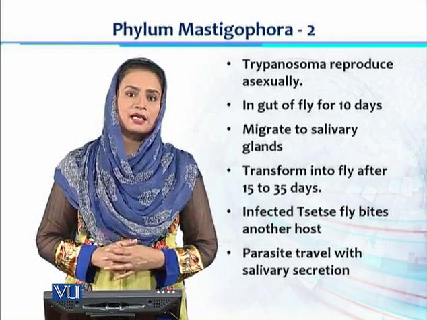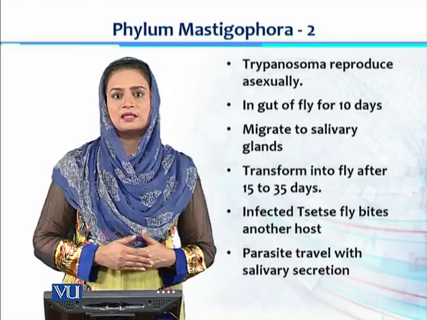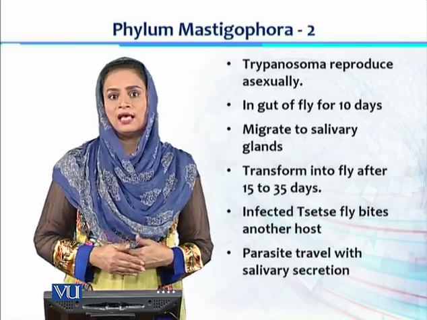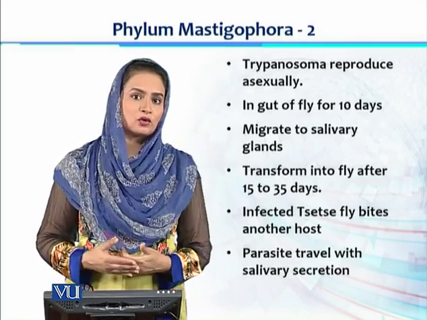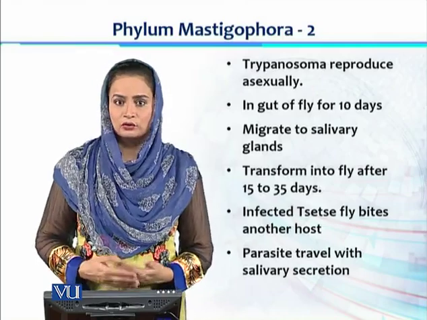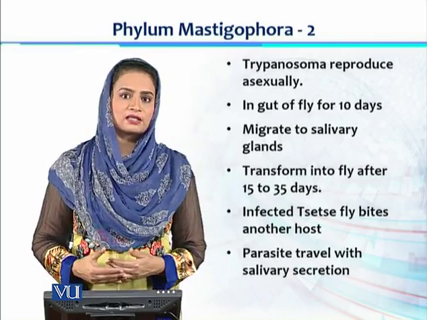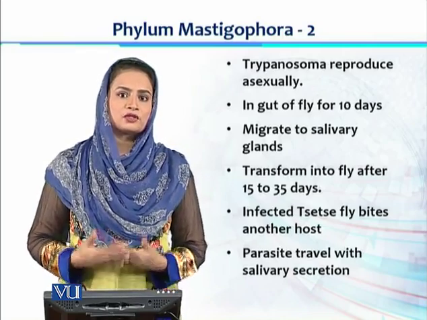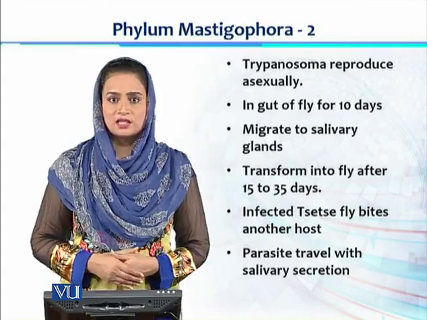Now the tsetse fly, with Trypanosoma in its salivary gland, is the infected intermediate host, and once it bites another host, whether a cattle or a human, the parasites transfer through the salivary secretion into the blood stream of the secondary or final host.